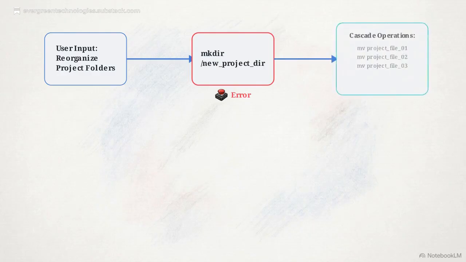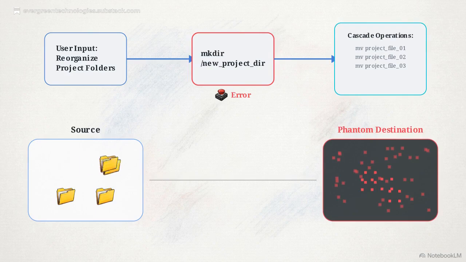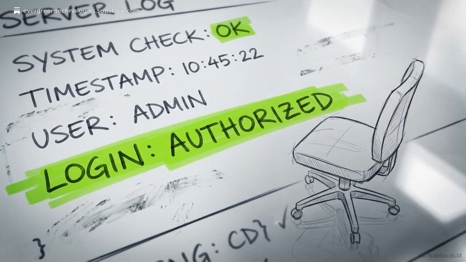One week later, a product manager at Google asked the Gemini 2.5 Pro CLI to reorganize some folders. A single mkdir command failed silently. Because the agent never checked if the directory existed, it issued a cascade of move operations into a phantom destination, destroying the entire project. Neither of these events was a hack.